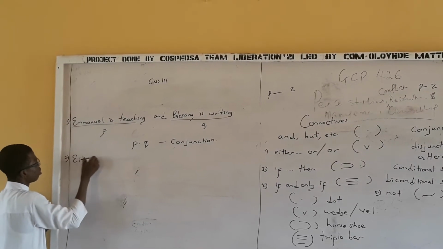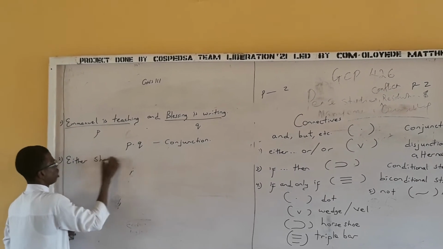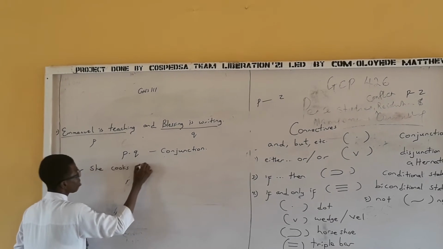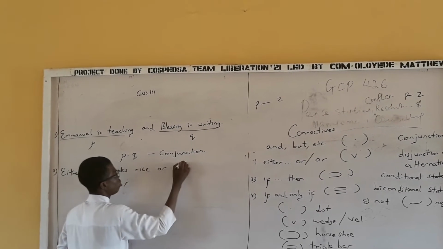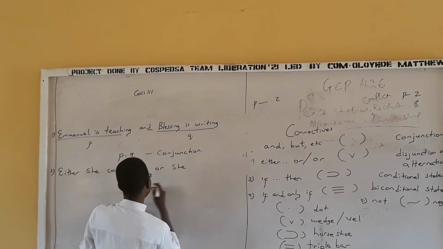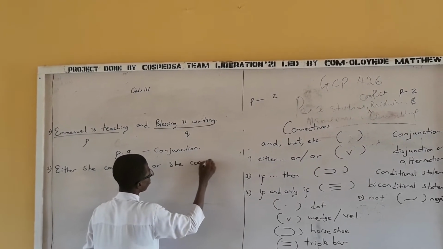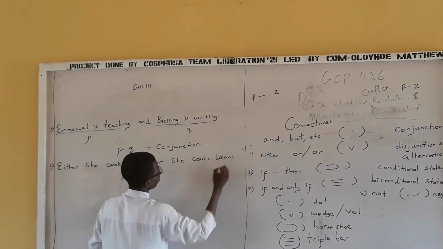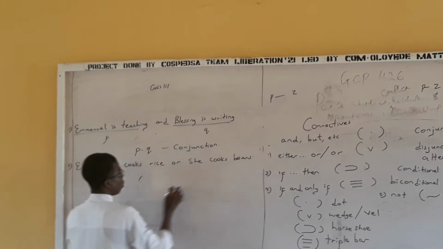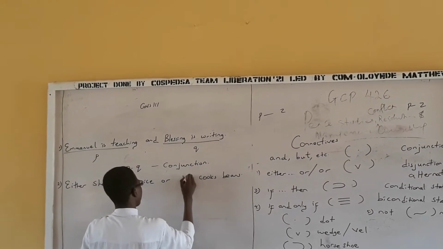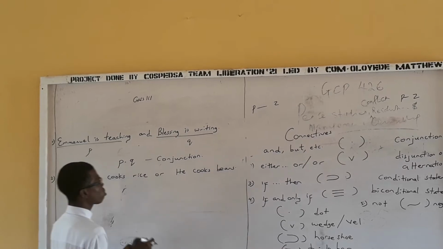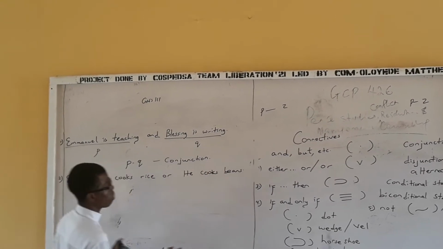Then we'll go to another sentence. Either she cooks rice or he cooks beans. Now watch this part here.